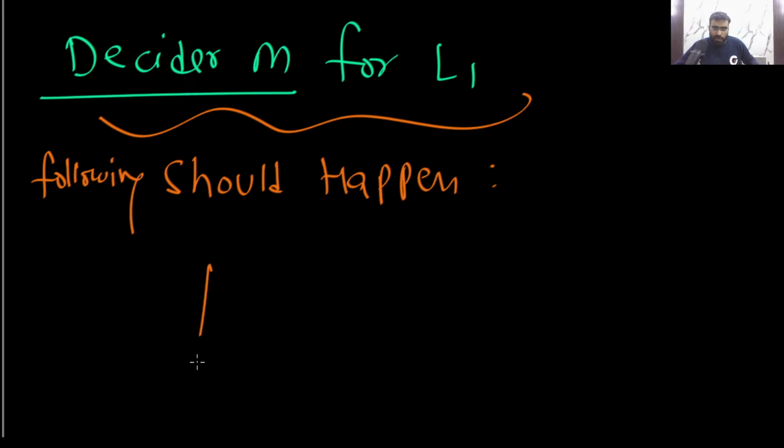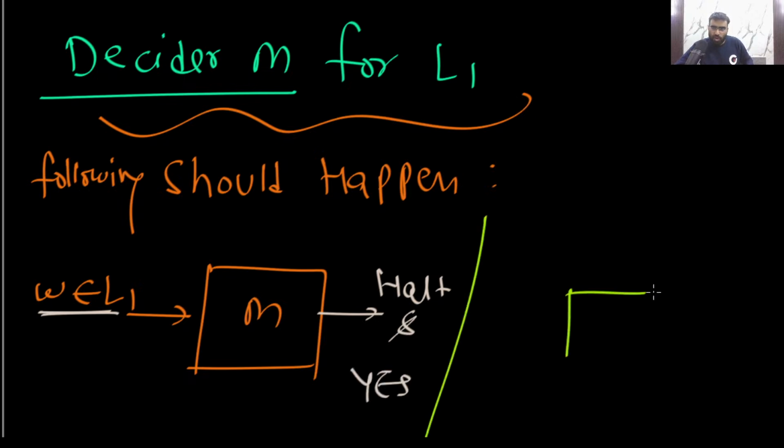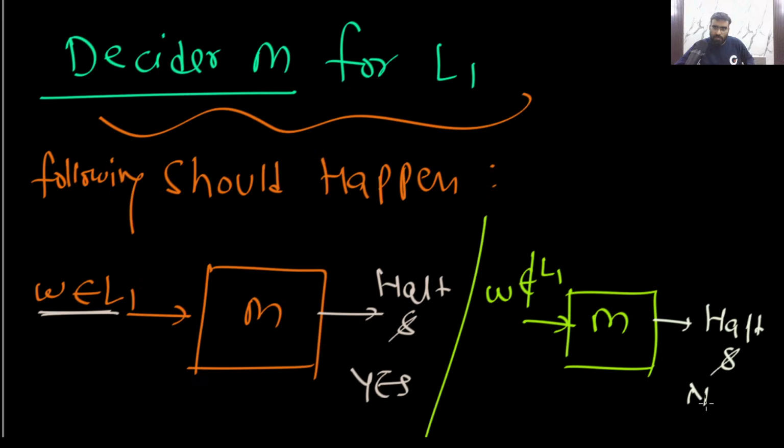In this M, if I give W belonging to L1, this should halt and say yes. And if I give W not belonging to L1, then this should halt and say no. This is what should happen, right?